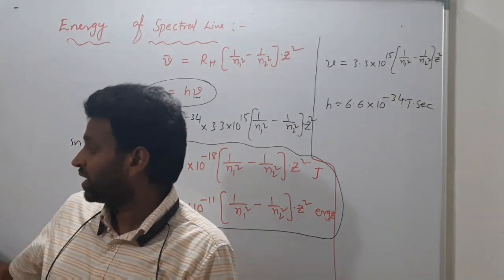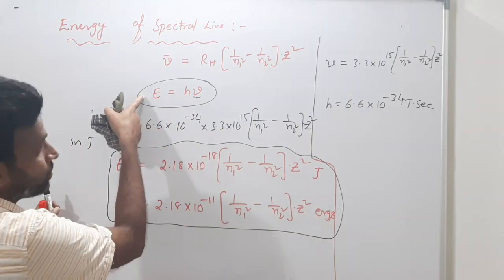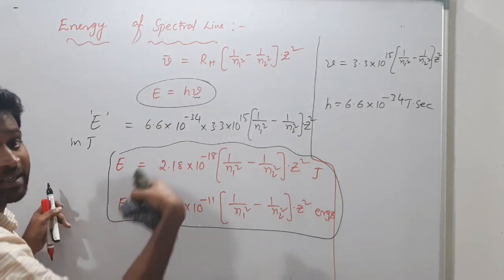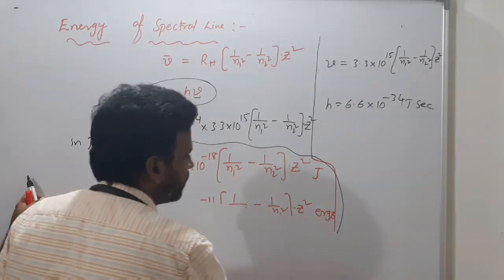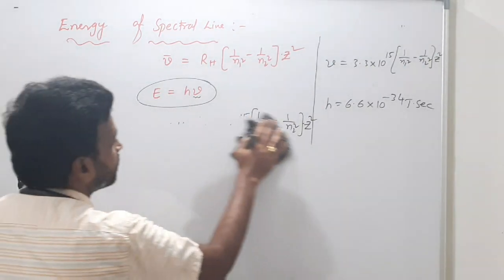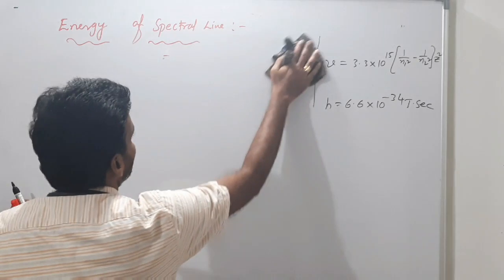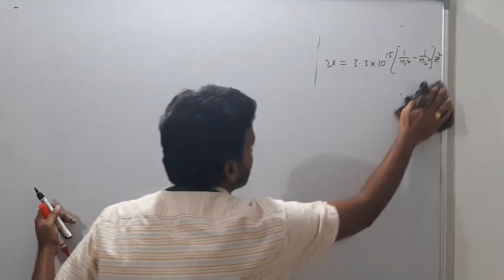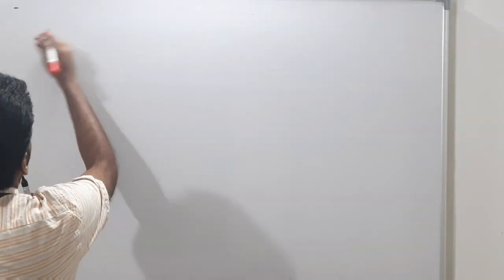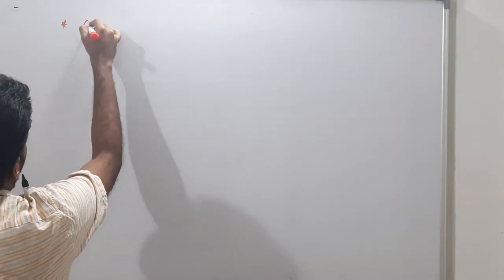Okay. So very important. I repeat, energy of radiation means energy of a wave, but this is the energy of a spectral line for a transition. You can come to know because they will give n1 and n2 values, or otherwise they will say electron jumping from one level to another level like that, or they will say calculate the lowest wavelength of a spectral line like that. Certainly you will come to know which formula to use. Understand?